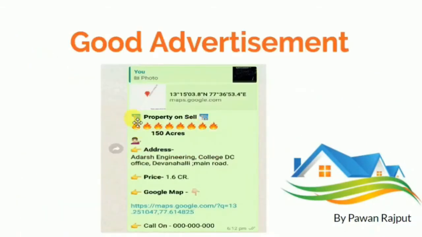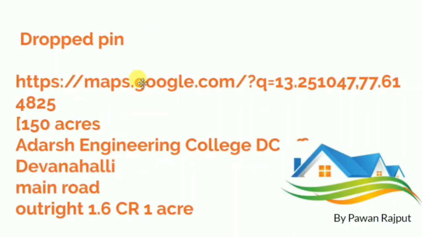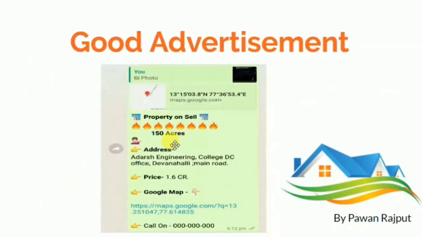See, in front of you. As you can see here, I have just converted this ad into this ad. So tell me which ad looks great, which ad looks easier to understand. Property on sale, 150 acres, address, price, Google Maps. Simple ad, easy to understand. Anyone can contact you, anyone can understand your project or listing. So want to learn how to create this ad?